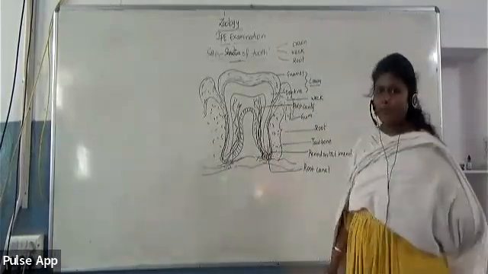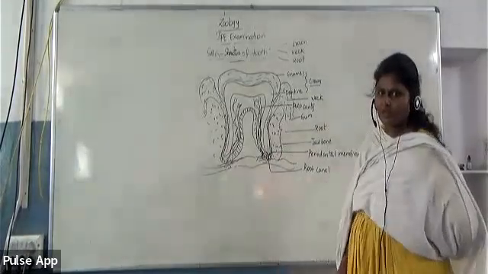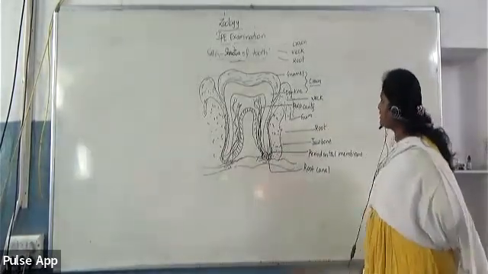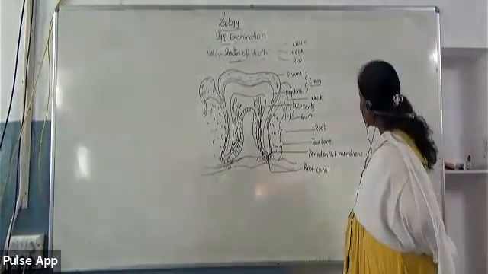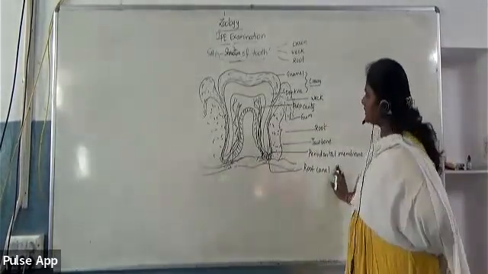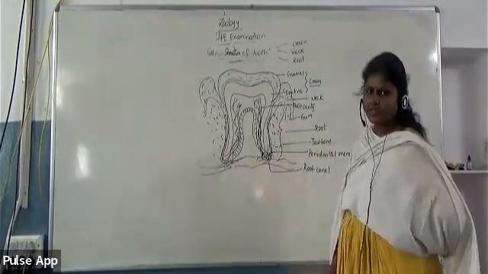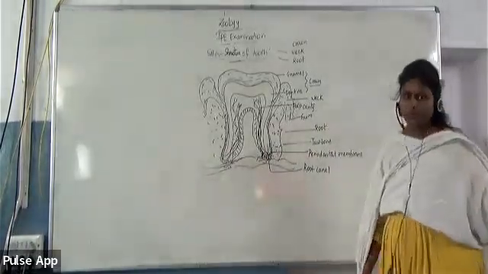So at least some important four to five labelings you need to present definitely, like crown, neck, root, enamel, dentin, pulp cavity, gum, and periodontal membrane. So these are the important labelings for the structure of the tooth.